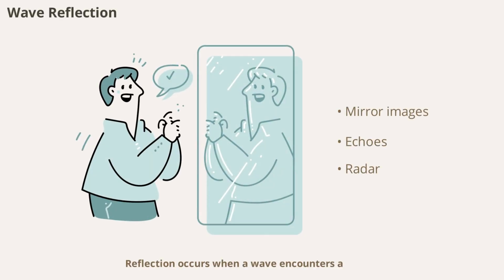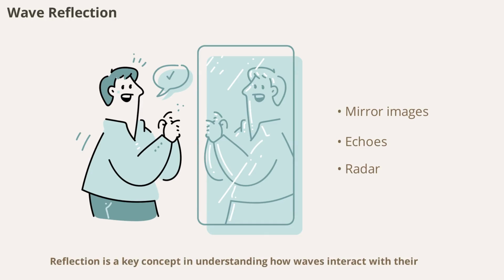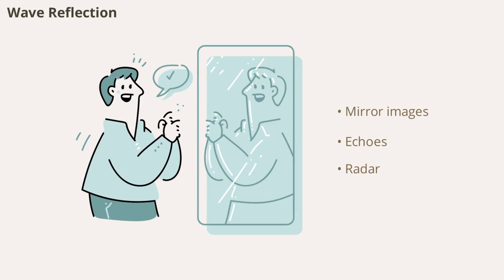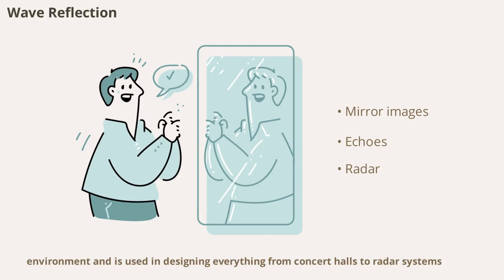Reflection occurs when a wave encounters a boundary and bounces back into the original medium. This is why we see our image in a mirror or hear an echo in a canyon. Reflection is a key concept in understanding how waves interact with their environment and is used in designing everything from concert halls to radar systems.